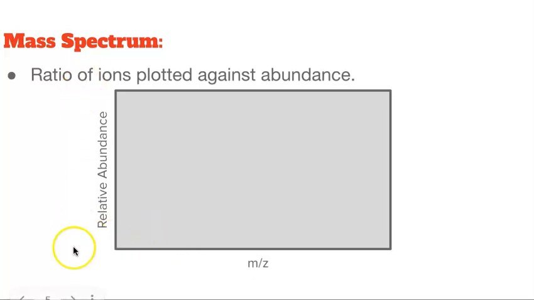Okay? And on the y-axis, we have something called the relative abundance. Okay? The m/z is basically the mass divided by the charge. Okay? And in the scientific community, we usually call this the mass to charge ratio. The most common charge is +1. Okay?